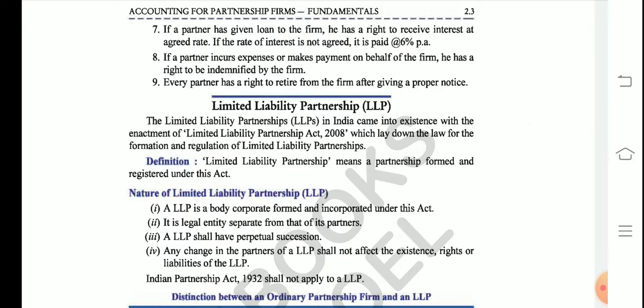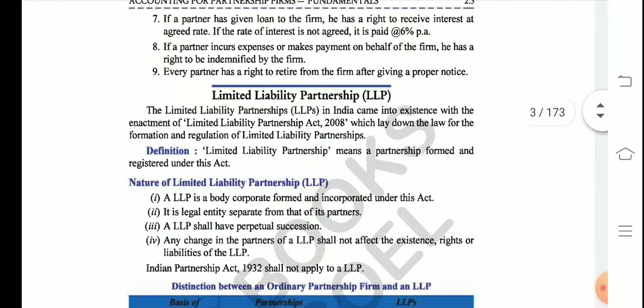In point number 9, every partner has a right to retire from the firm after giving proper notice. What does this mean? A partner may decide that he does not want to continue with the firm and wants to take retirement. Before retiring from the business, the partner has to give a notice to the firm, because the principal here is the partnership firm and all the partners are its agents. Just as employees give notice before leaving a job, the partners have to give notice to the firm that in so and so period, they will be leaving the firm as a partner.